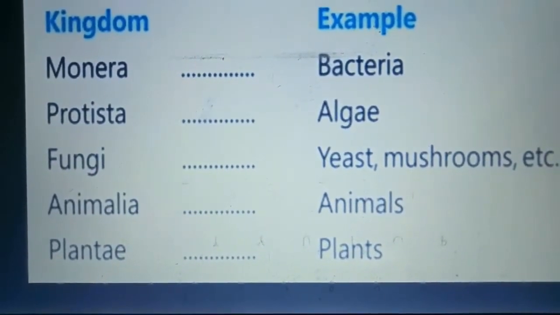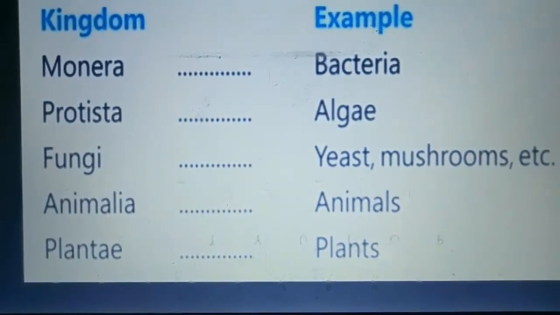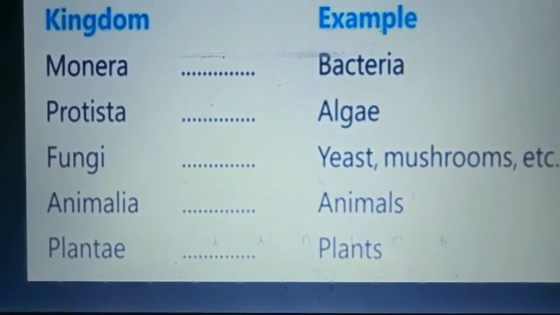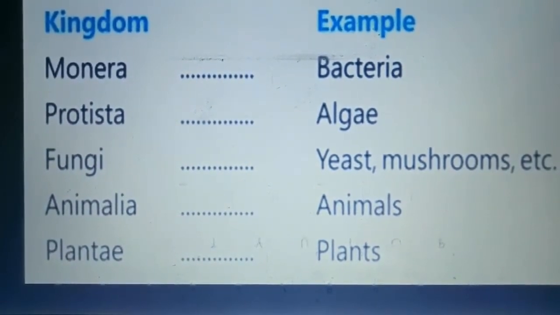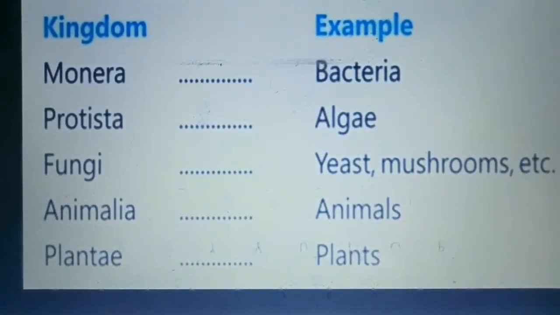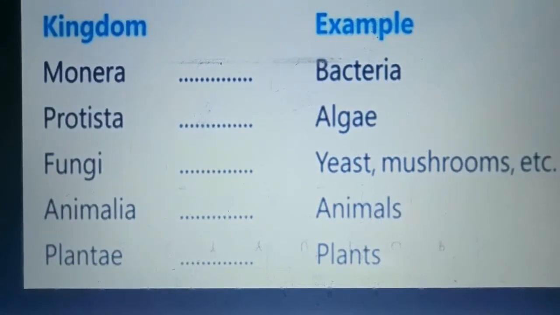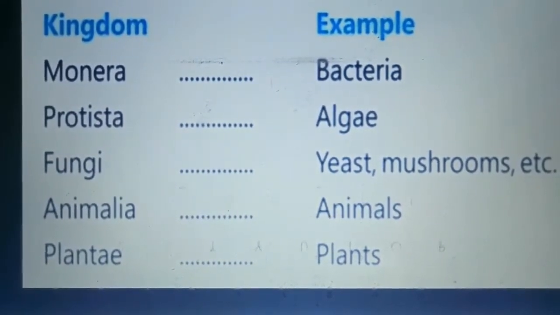Okay, the next is fungi. This is the kingdom Fungi. It includes yeast and mushroom. Yeast and mushroom are examples of the kingdom Fungi. Next is Animalia. As the name indicates, Animalia means all the animals are present in the kingdom Animalia. The next, and the last, is Plantae. All the plants are present in kingdom Plantae. So these are the five kingdoms. The first one is Monera, the second is Protista, third is Fungi, fourth is Animalia, and fifth is Plantae.